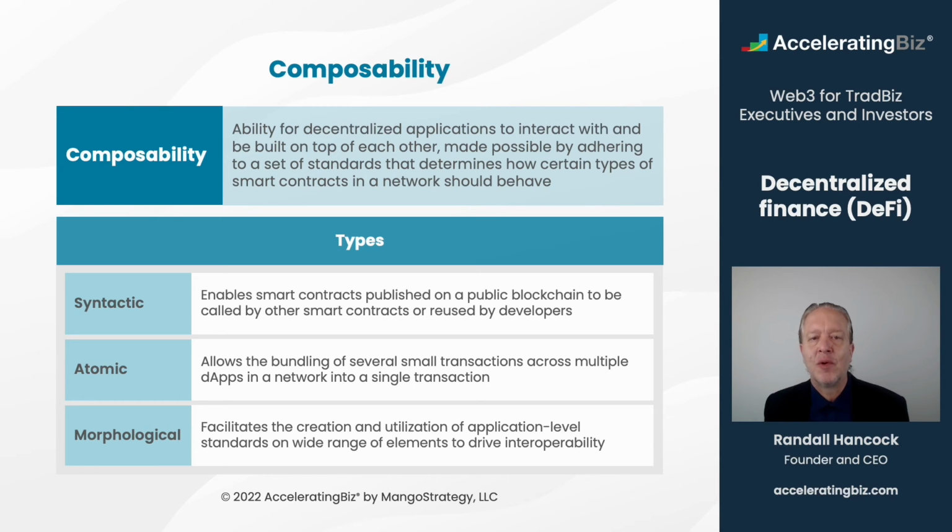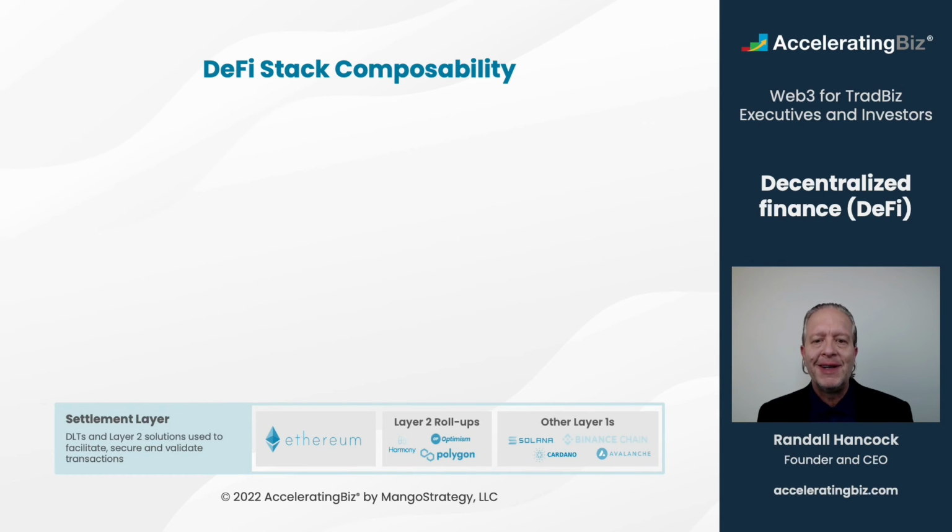Now, why is this important? Because, as Chris Dixon from Andreessen Horowitz has said, composability is to software as compounding interest is to finance. It's sort of this magical thing where if you get it going, it has a sort of exponential hockey stick. In other words, composability lets developers mix and match software components like Lego bricks. Each software component only needs to be written once and can then be reused wherever needed. Composability is contributing to what some have called a Cambrian explosion of innovation in the DeFi category.